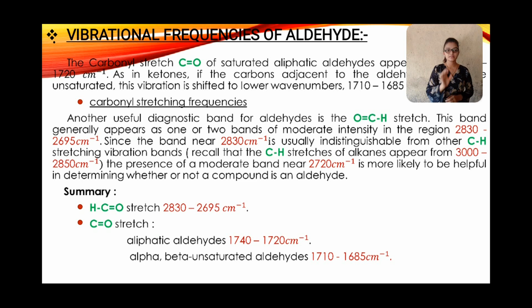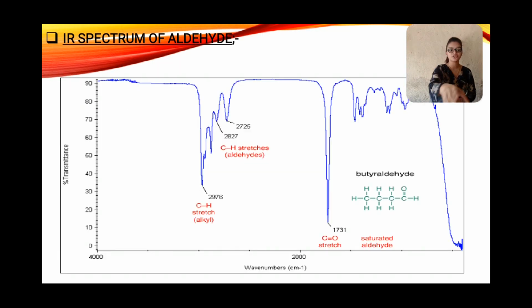This is the IR spectrum of aldehyde. This is the C–H stretch of alkyl. Then the C–H stretch of aldehyde. Then the C=O stretch of unsaturated aldehyde. This is the example of butyraldehyde.